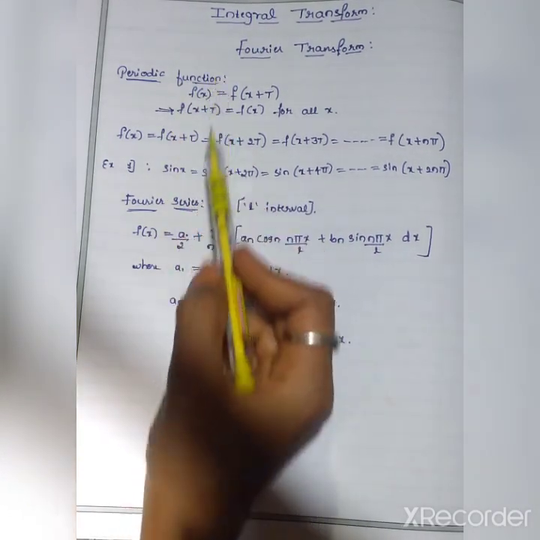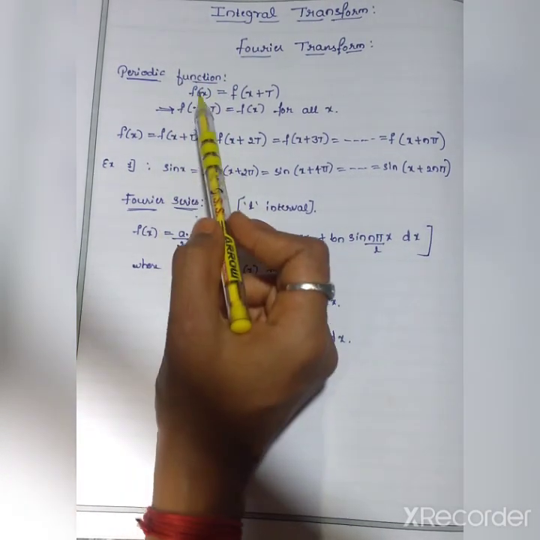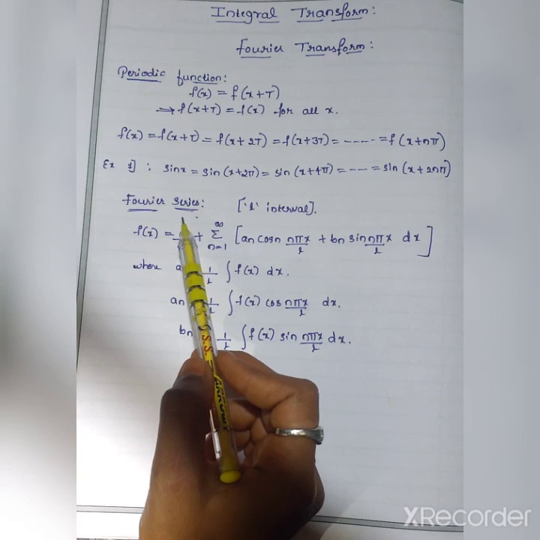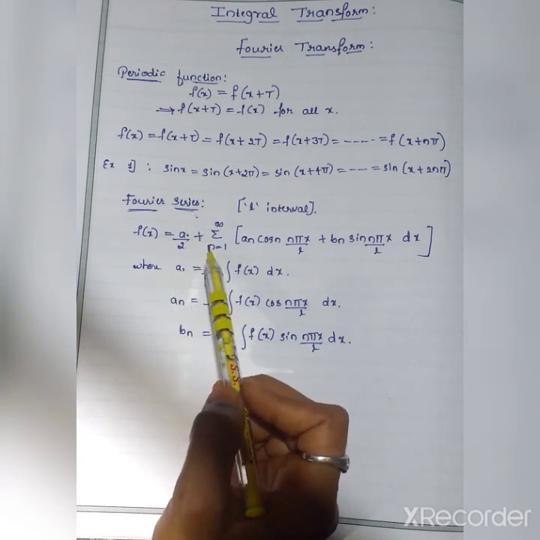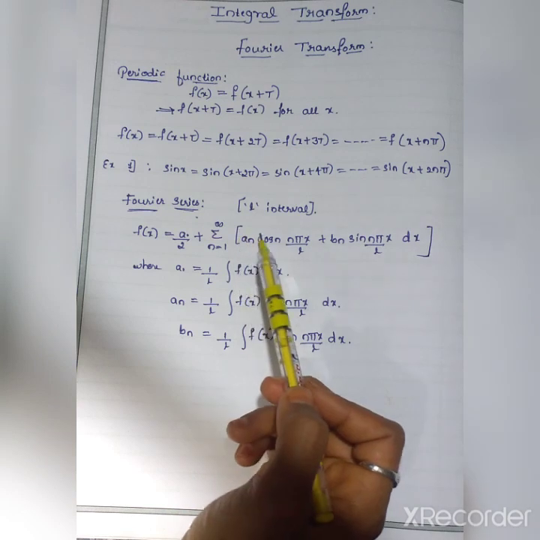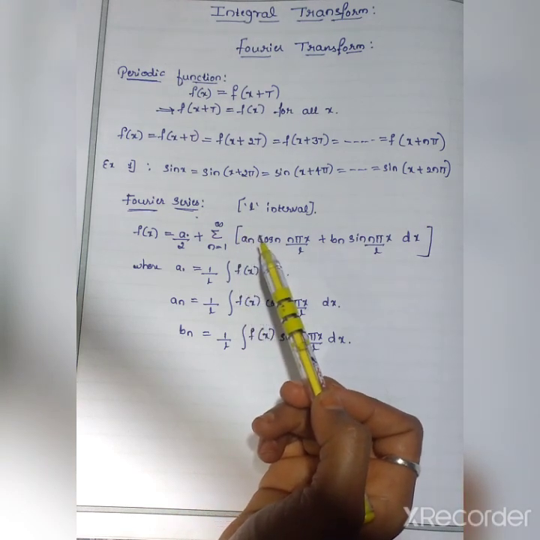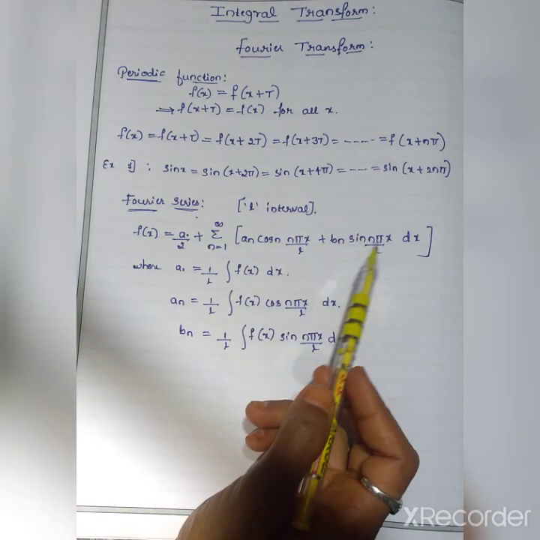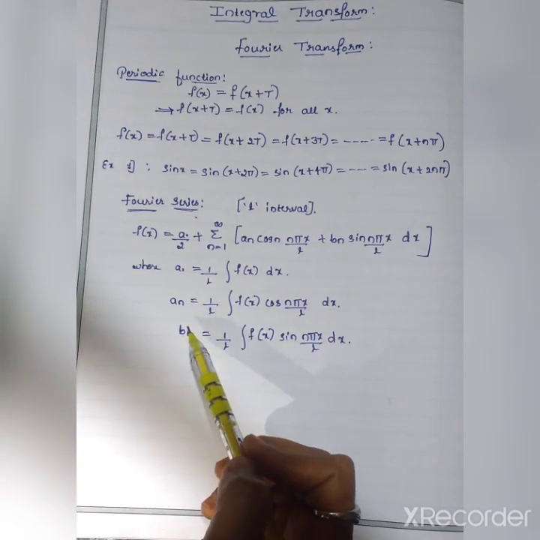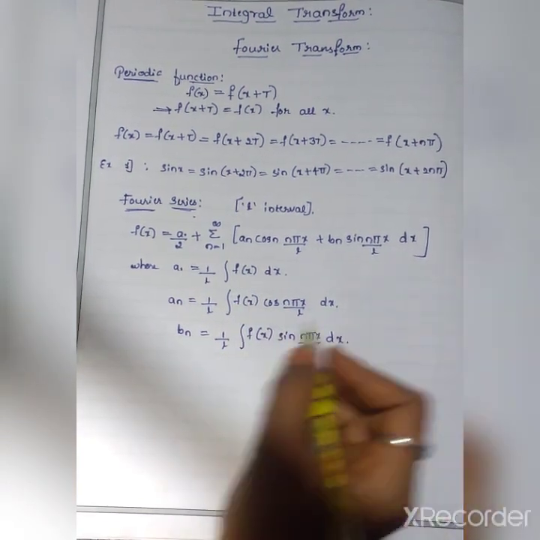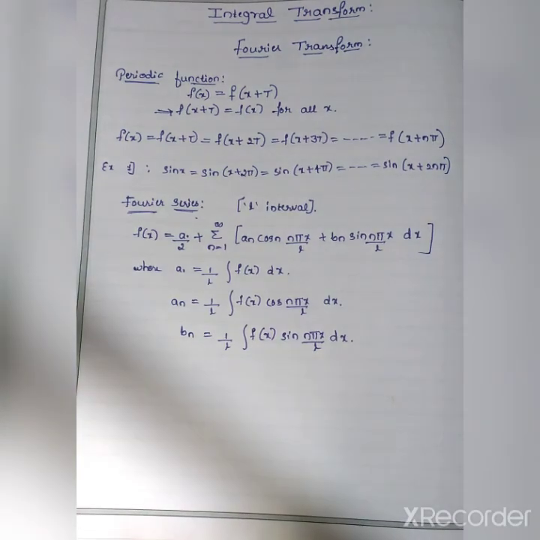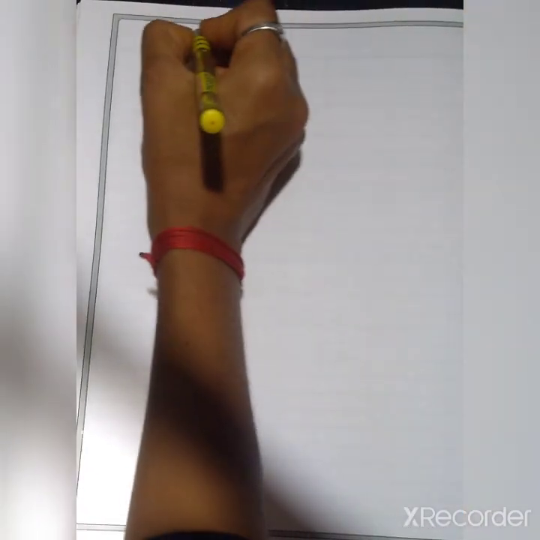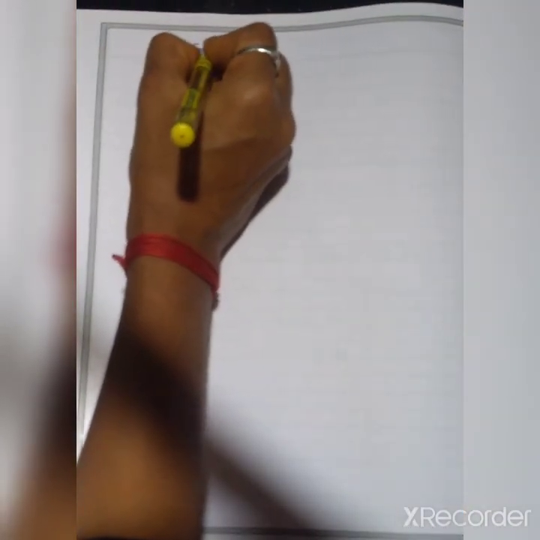So see here, we discussed two definitions. One is the periodic function, another one is the Fourier series. A function f of x is said to be periodic if there exists a real number T. The Fourier series is f of x equal to a0 by 2 plus summation n equals 1 to infinity of an cos n pi x by L plus bn sin n pi x by L. This is the expression for Fourier series where a0, an, bn values we know. Now I want to discuss the Fourier transform, the definition of the Fourier transform.